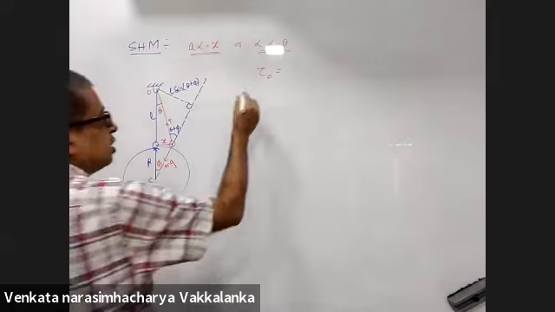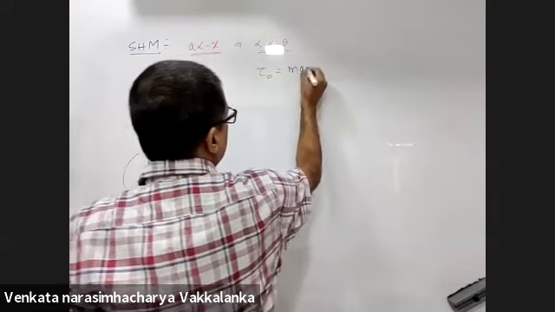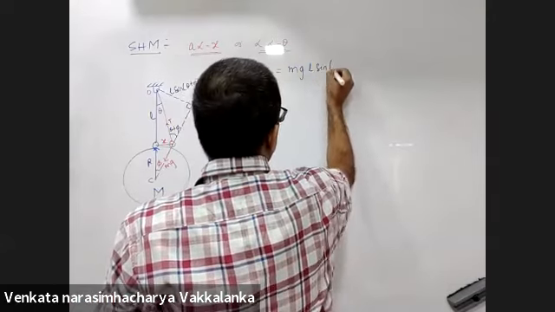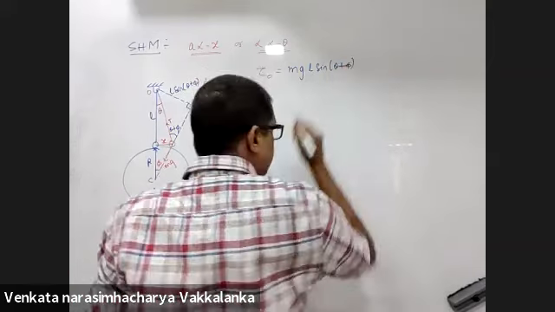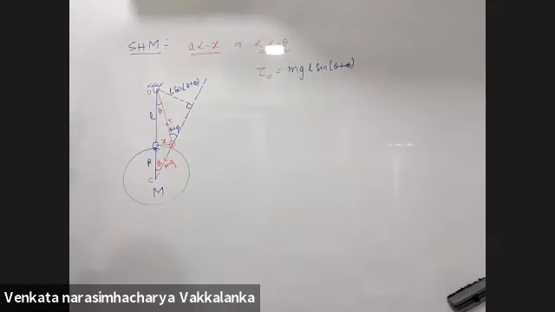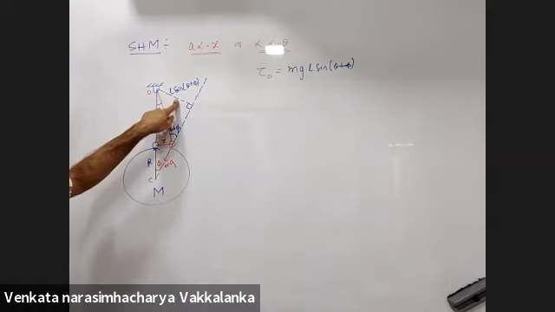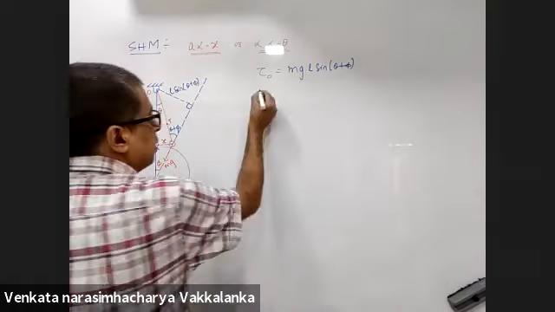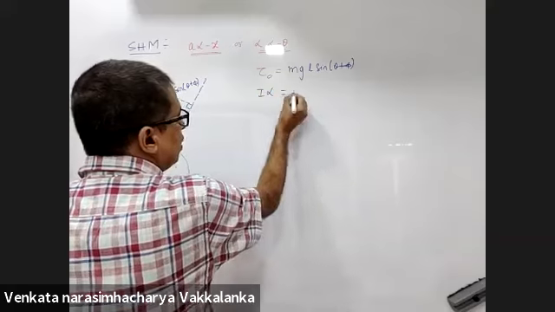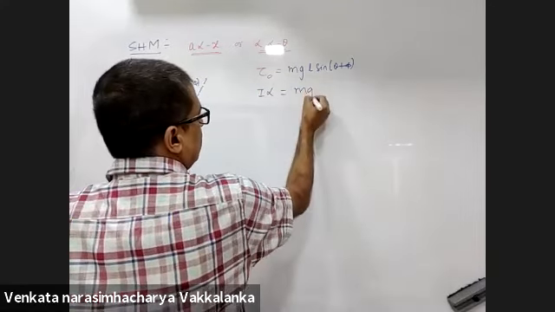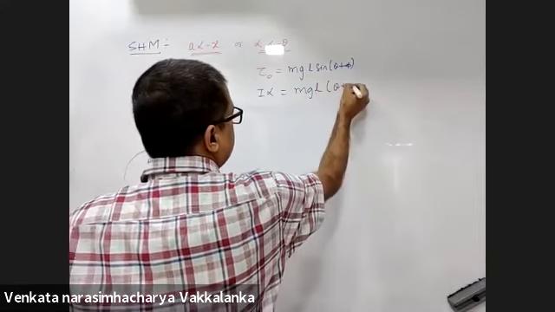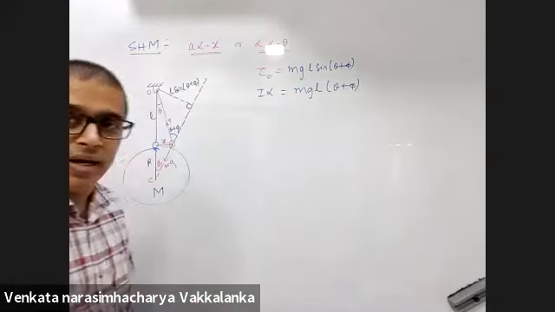So what is the torque? Mg into L sine of theta plus phi. This should be I into alpha. So MgL into theta plus phi. What have I done?